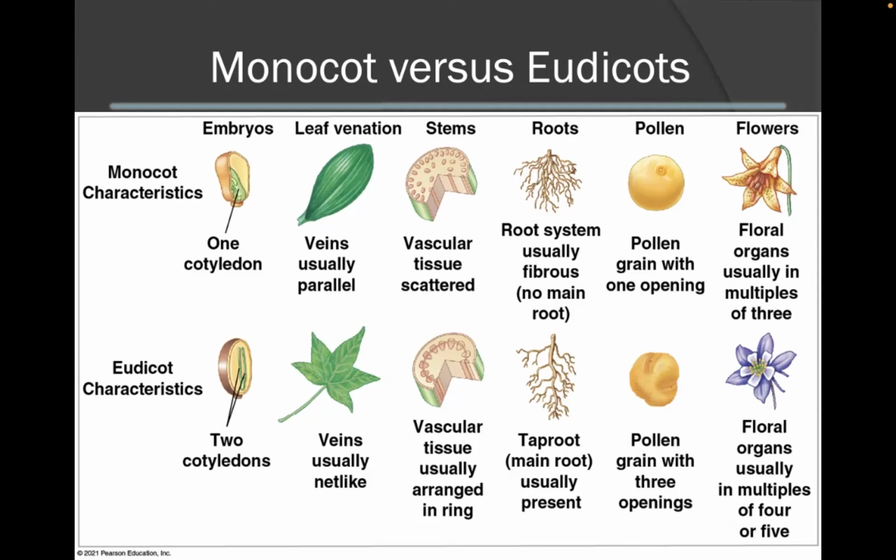Eudicots, on the other hand, have 2 cotyledons in the developing embryo. Their leaf venation is usually in a net-like arrangement, and they have highly arranged vascular tissue. Eudicots typically have a taproot that serves as the main root, and their pollen grains usually have 3 different openings. Their floral organs are usually arranged in multiples of 4 or 5.